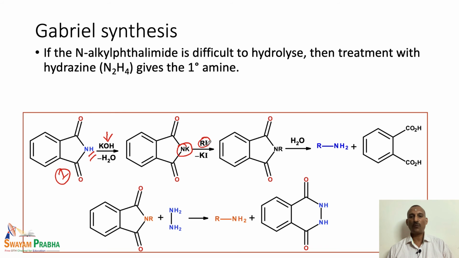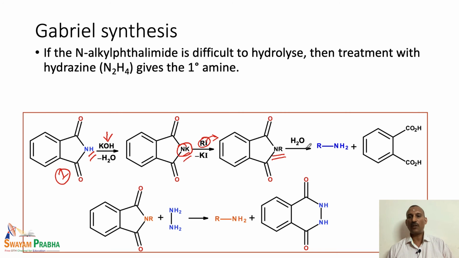So, here we prefer to use alkyl iodide, because we have seen earlier also the reactivity of alkyl iodides is far better compared to alkyl bromides, which is much better than alkyl chloride. So, that is the reason here we are using alkyl iodide as the reagent. The nucleophilic attack of this imide salt happens on the alkyl halide with concomitant removal of the iodide, which leads to the formation of the alkyl phthalimide intermediate.